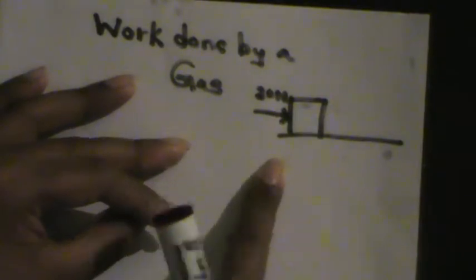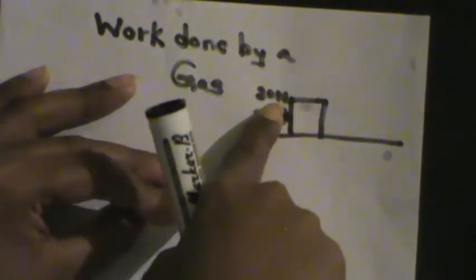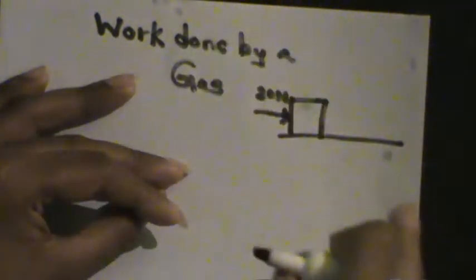If I give a force of 20 newtons here, and considering that there is no friction between this object and the surface, the resultant force will be equal to the applied force, which is 20 newtons.